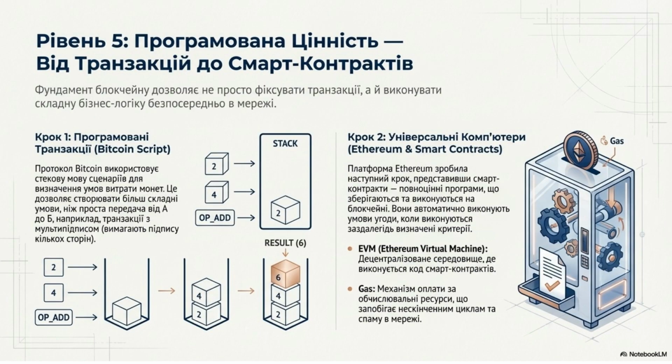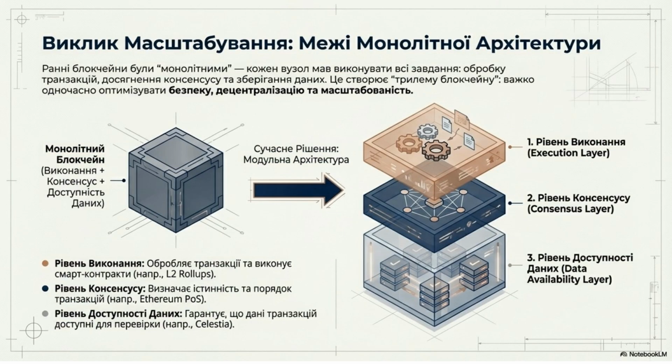Level 5. Programmed value, from transactions to smart contracts. Blockchain not only records transactions, but allows executing complex business logic directly on the network. Ethereum introduced universal computation via smart contracts. The scaling challenge. Limits of monolithic architecture. Early blockchains were monolithic, requiring every node to handle execution, consensus, and data availability. Modern solutions use a modular architecture, separating these layers.